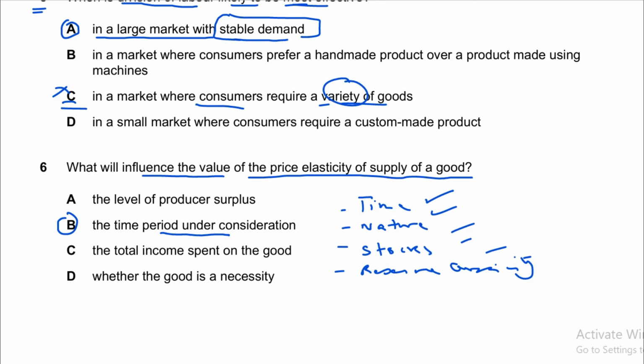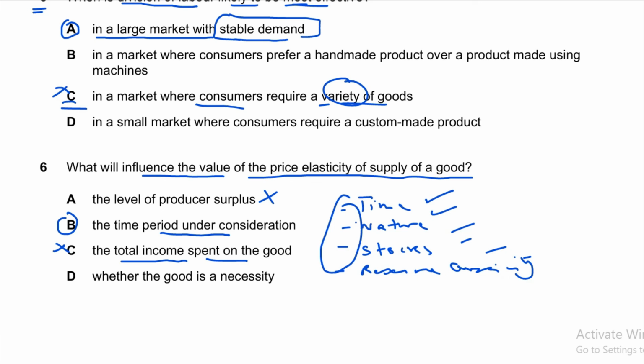You can see that there is no other factor of price elasticity of supply mentioned in these options, so we will skip them. For example, if we consider option A, the level of producer surplus, it has nothing to do with price elasticity of supply. There are only 4 factors that influence price elasticity of supply, that is time period, nature of product, availability of stocks, and reserve capacity in production plant. And option C is also incorrect, the total income spent on the good. This is a factor that affects price elasticity of demand but not the price elasticity of supply. So we will cross it.